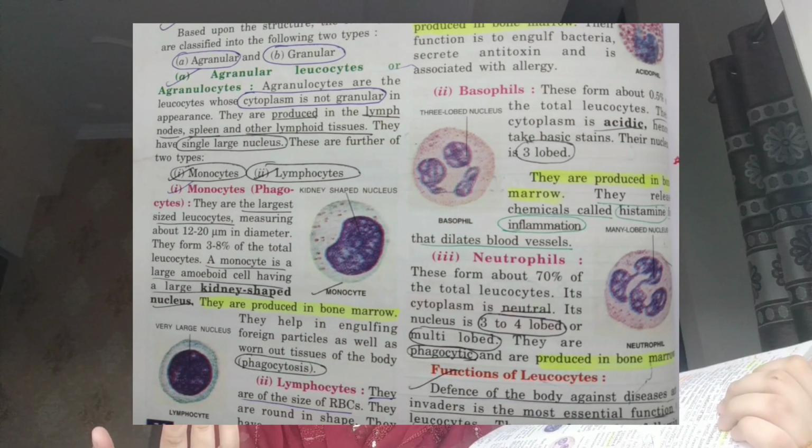Then circulatory system. In circulatory system, all three types of blood cells, WBCs, RBCs, and platelets, these three diagrams are important. It means it can be asked. There are types of WBCs, monocyte and lymphocyte, which are important. Then your arteries and veins are important. This can come for your structural difference.